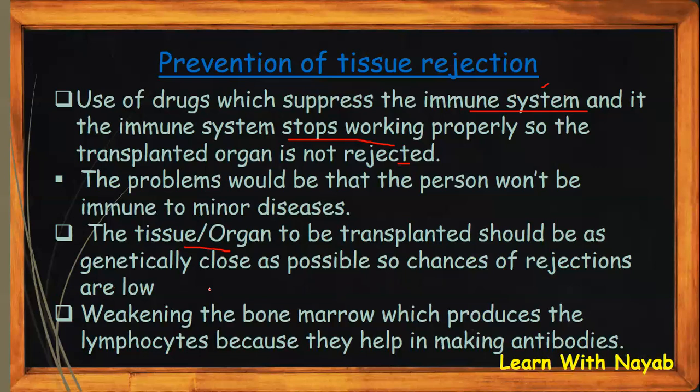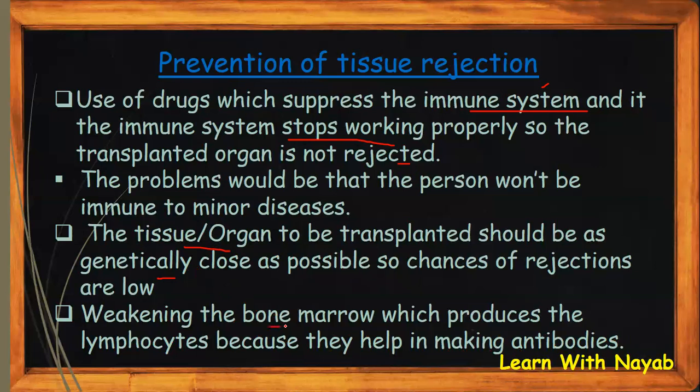When tissues or organs which are to be transplanted are genetically close, tissue rejection is low, because you can take your organ or tissue from your brother, sister, parents, and close relatives, so your genetic information would be as close as possible, which will prevent tissue rejection, as the immune system won't treat the organ or the tissue as a foreign body because it's genetically close. Third, weakening the bone marrow, which produces the lymphocytes, because they help in making antibodies.